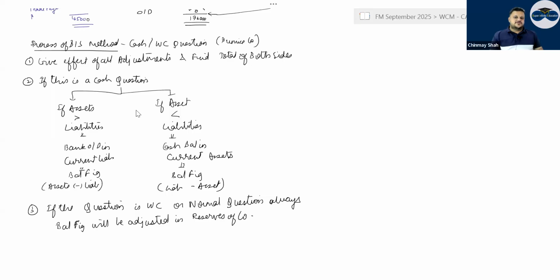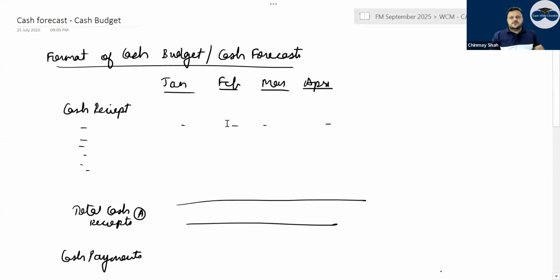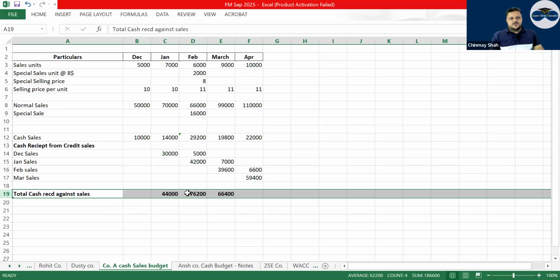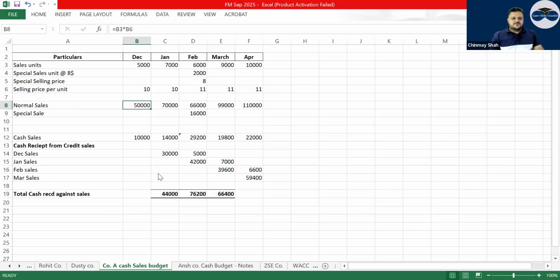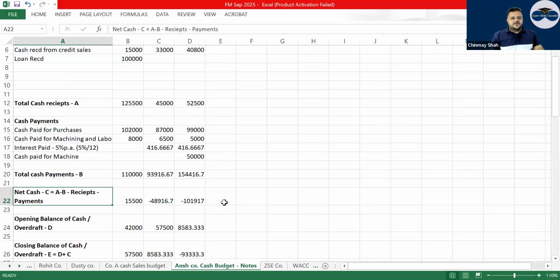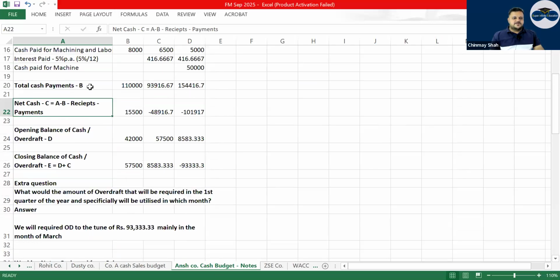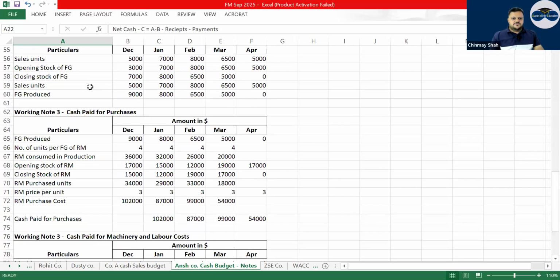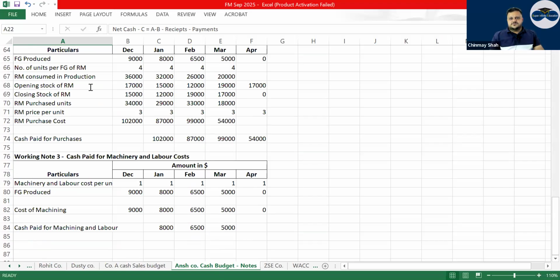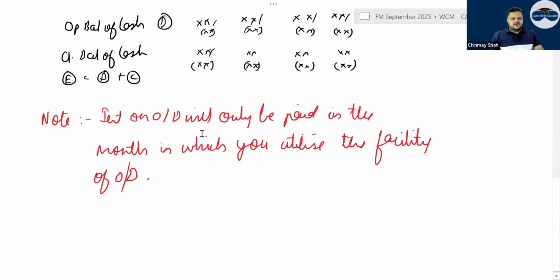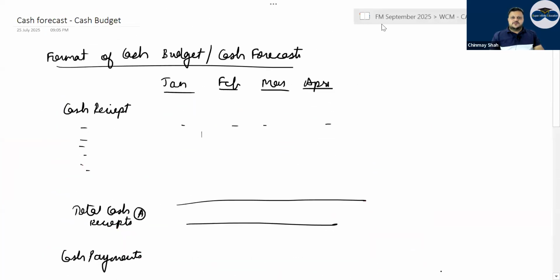Then cash flow, cash budget. Cash budget has a format. There is a question called the split company where this cash budget has come up. I also have one or two questions that I have given. I have given one cash budget question, have a look, it is there in the notes. I have dictated that question, or I must have copy pasted that question.